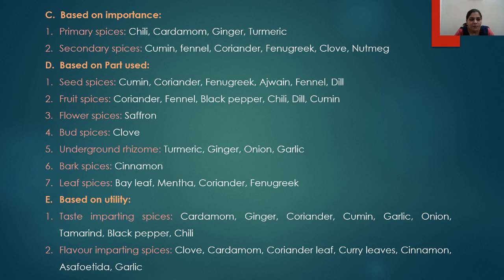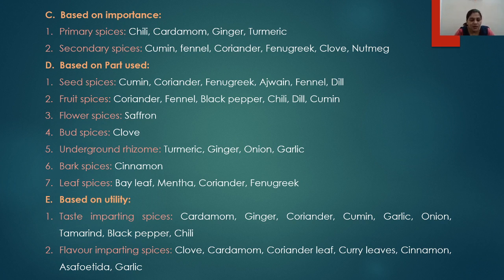The next part used is the bark. In case of cinnamon, the cinnamon which we use is nothing but the bark of the plant. So it is a bark spice. And lastly, the leaf spices, it may include bay leaves, mentha, coriander, and the fenugreek, which are all the leaves of that specific plant.